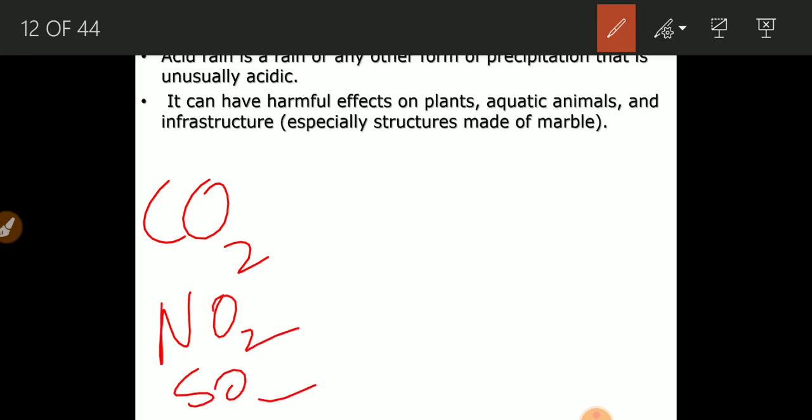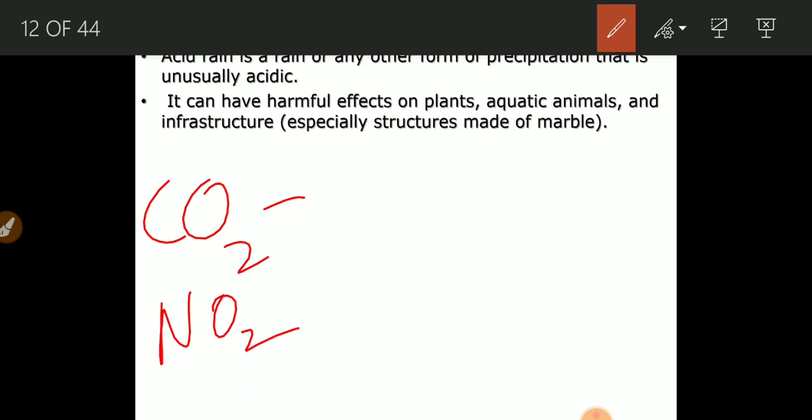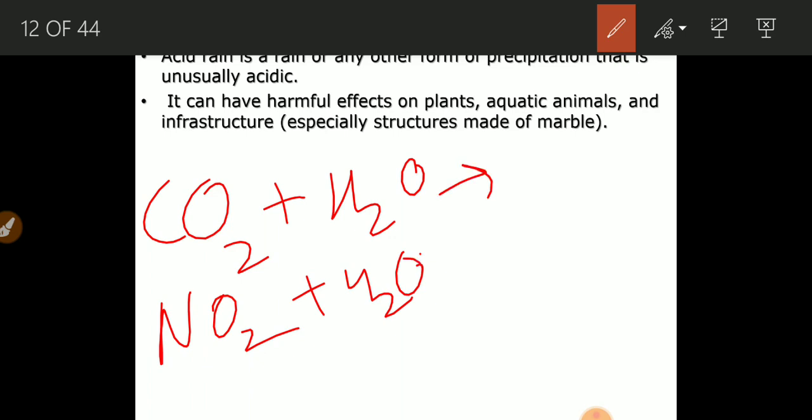When these gases are present in the air, rainwater combines with these gases. H2O when combined with atmospheric CO2 forms carbonic acid.